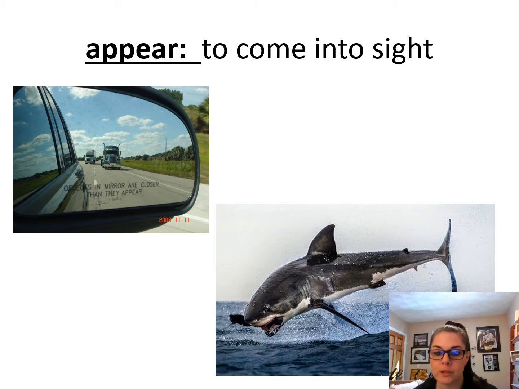Our next vocabulary word is a new one for us today, and that is the word appear. Appear. Can you say appear? Appear. If something appears, you can see it. It comes into your sight. So you're looking across the ocean and you just see the water, and suddenly the shark appears jumping out of the water. All right? Or the mirrors on the cars always say that the objects in the mirror are closer than they appear, closer than they look. All right? Or you might say something like, he appears to be upset. Means like he looks like he's upset.